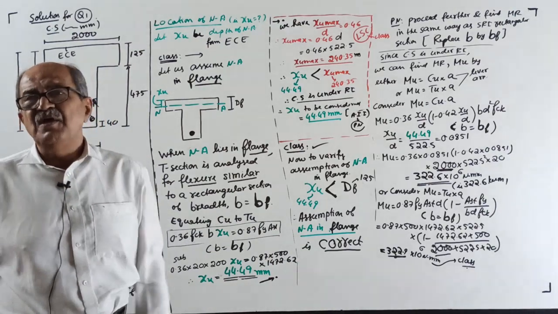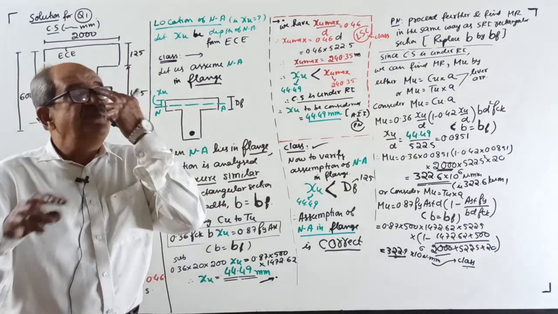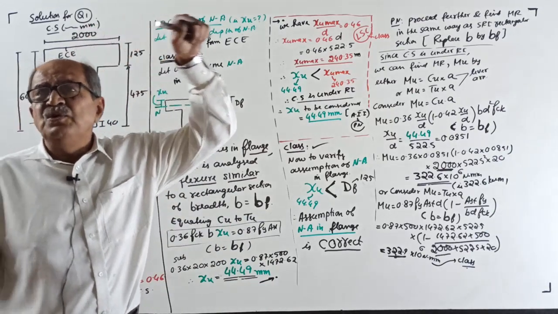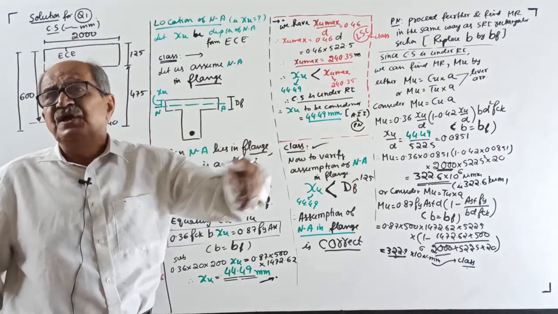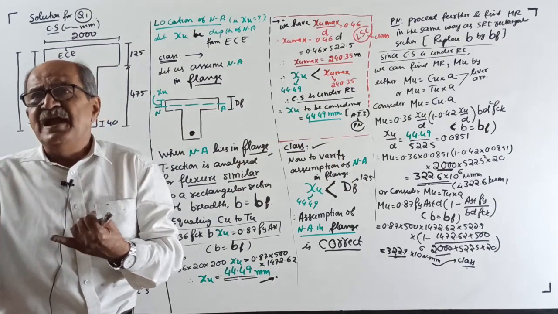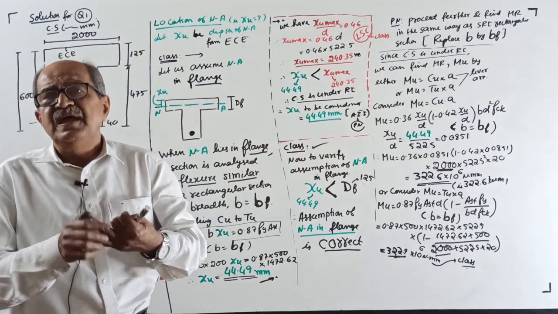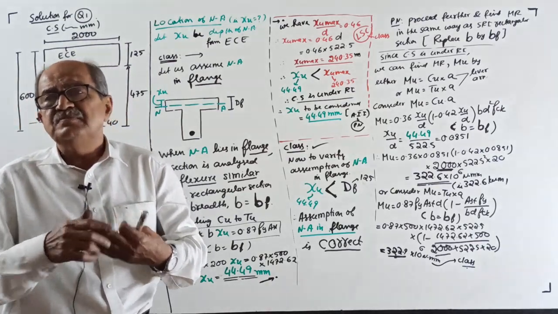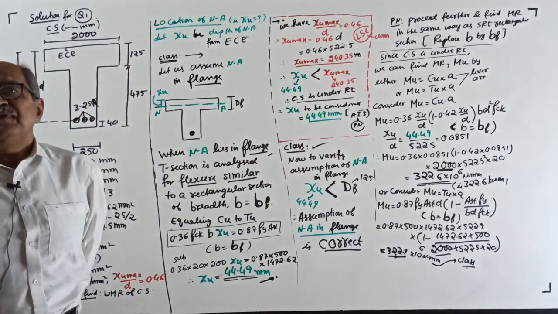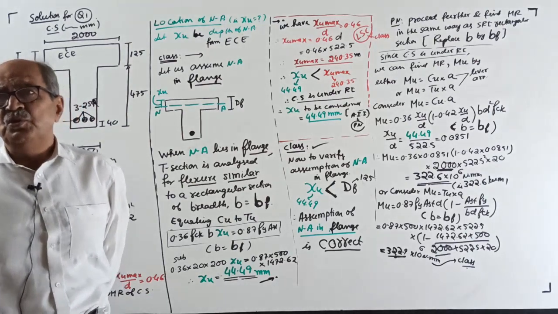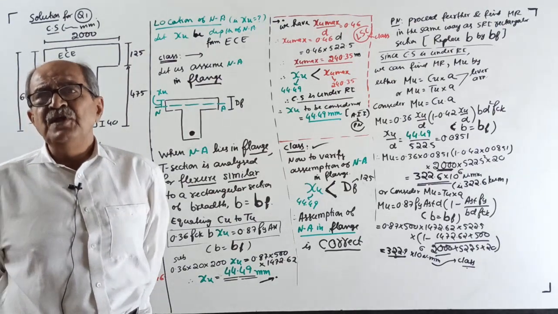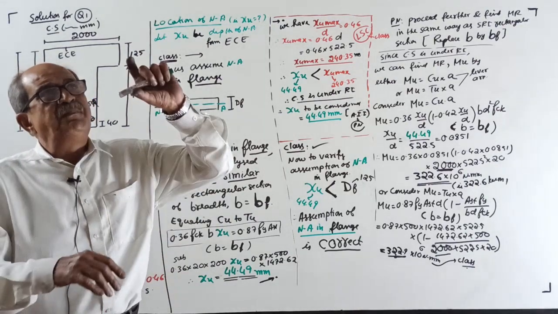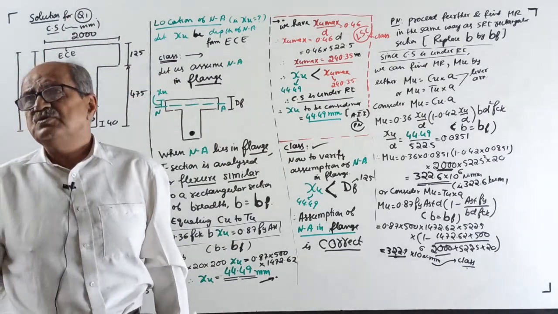Either I will tell later. Because then, consider once again neutral axis in the web. Don't consider flange. Why? You tried in the flange, you failed, came to web with the type A. Now proceed further for neutral axis in the web with the type B. That is DF, XU more than DF, neutral axis in the web, but non-uniform stress in the flange. Therefore, DF is more than 3 by 7 XU.